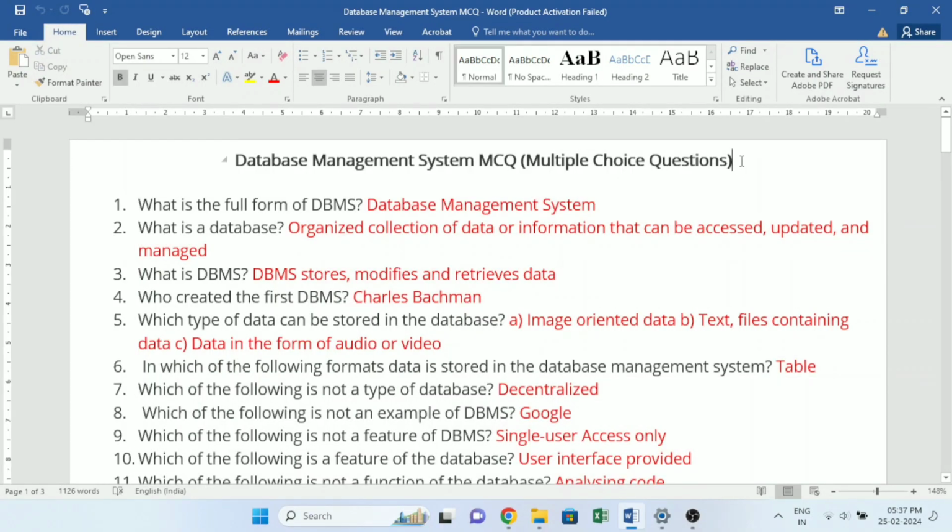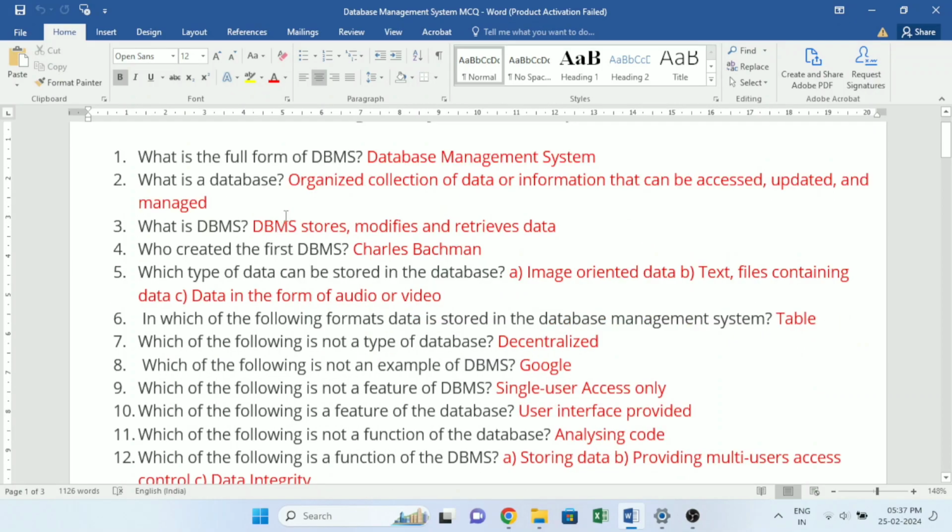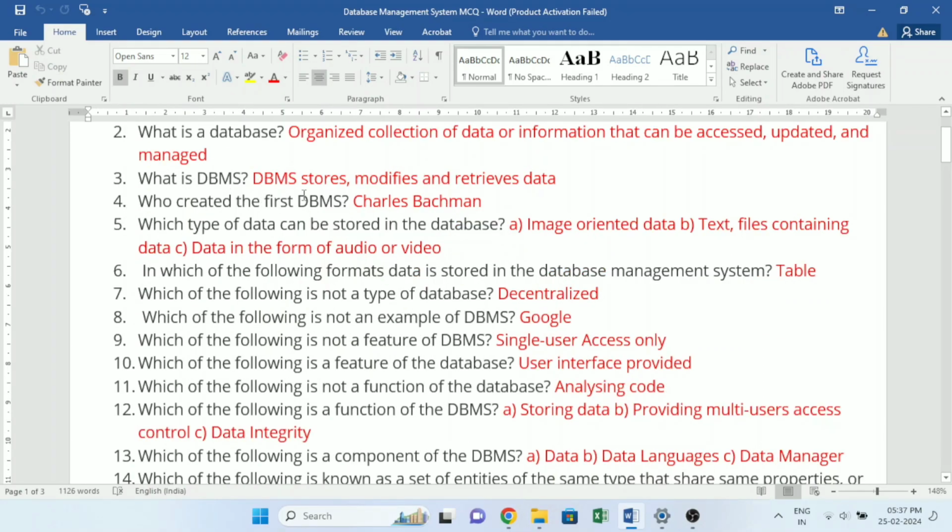Database Management System MCQ, multiple choice questions. What is the full form of DBMS? Database Management System. What is a database? Organized collection of data or information that can be accessed, updated, and managed. What is DBMS? DBMS stores, modifies and retrieves data.